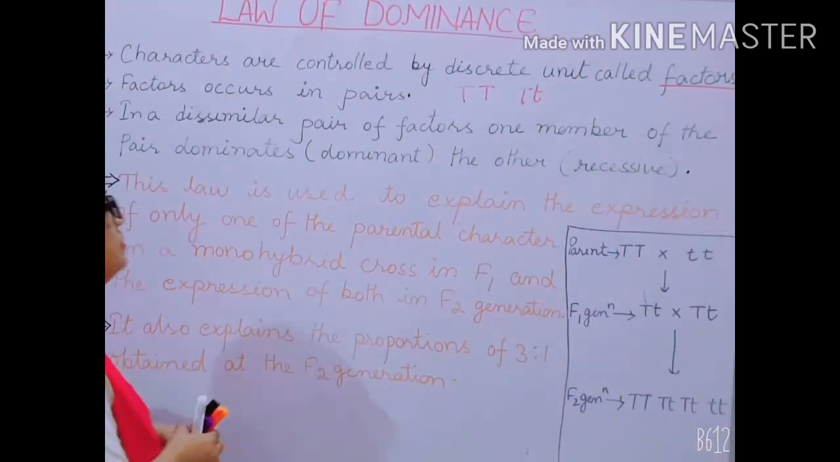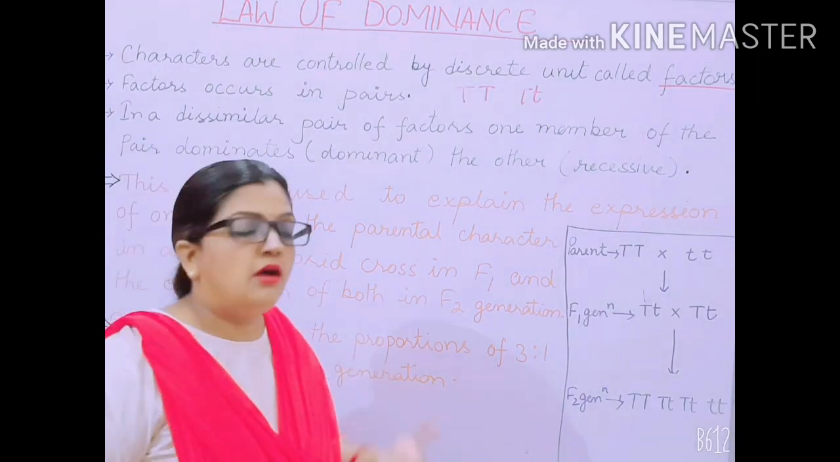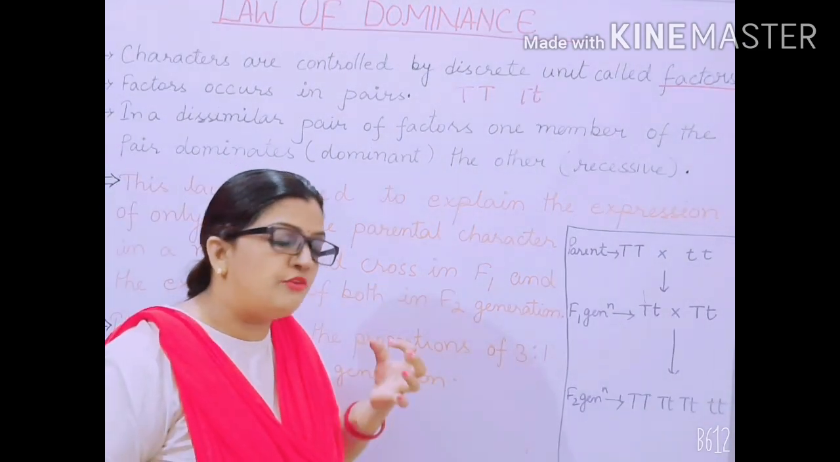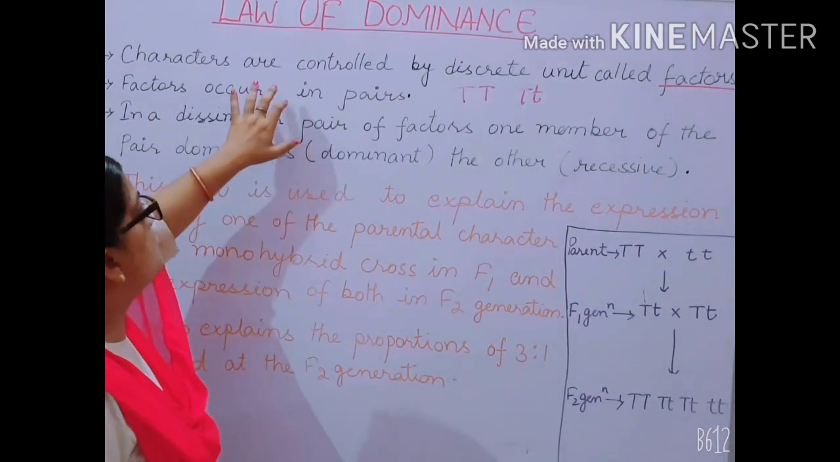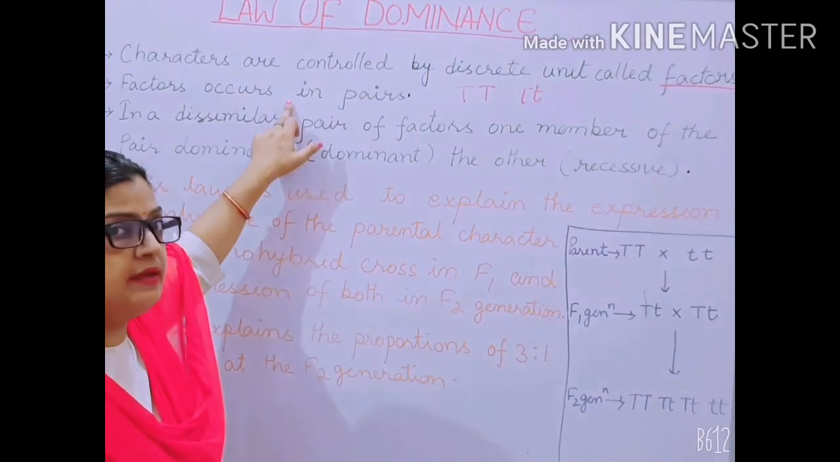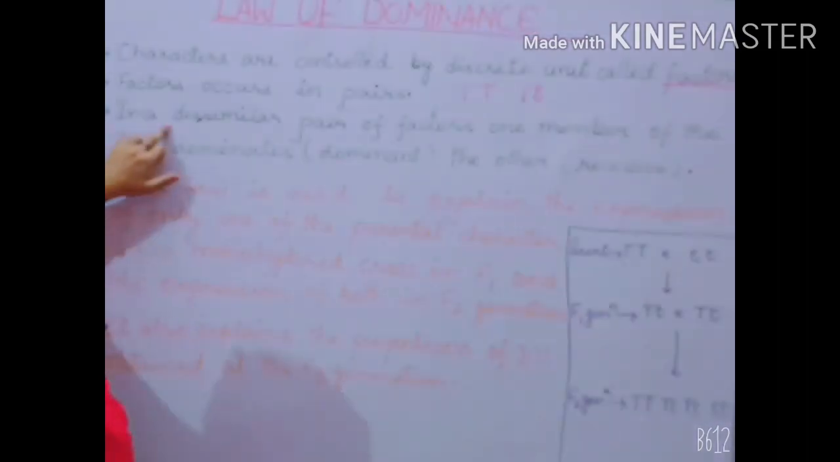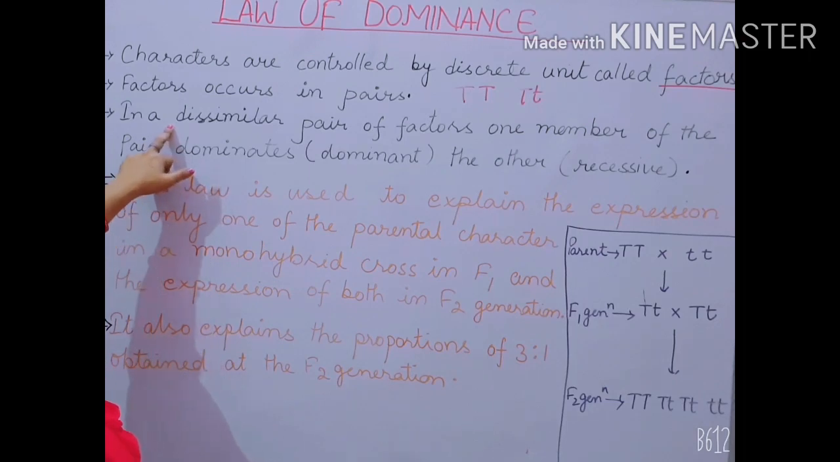So Mendel told that all the characters are present in the form of a factor, and those factors occur in pairs. This was also postulated in the law of dominance by Mendel. Now the third one is very important. It is to be noted. Now what is the third one?